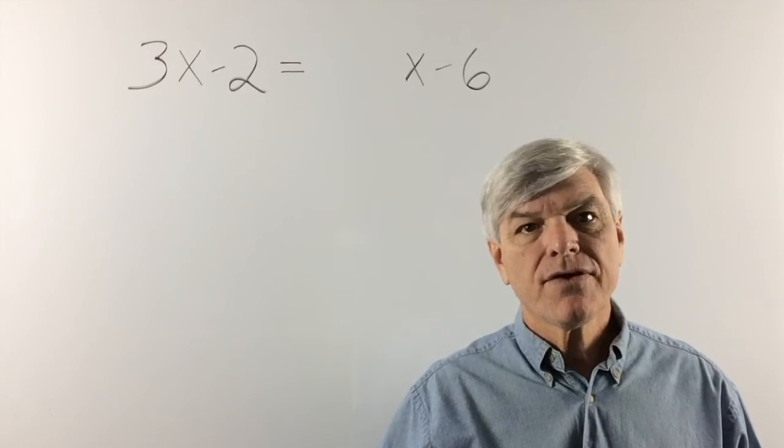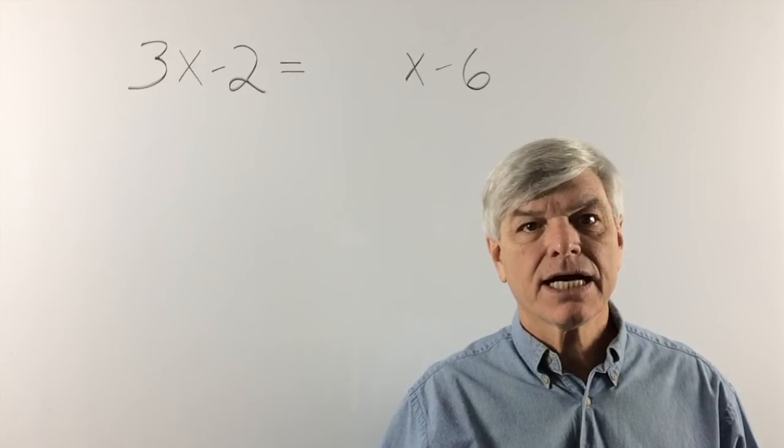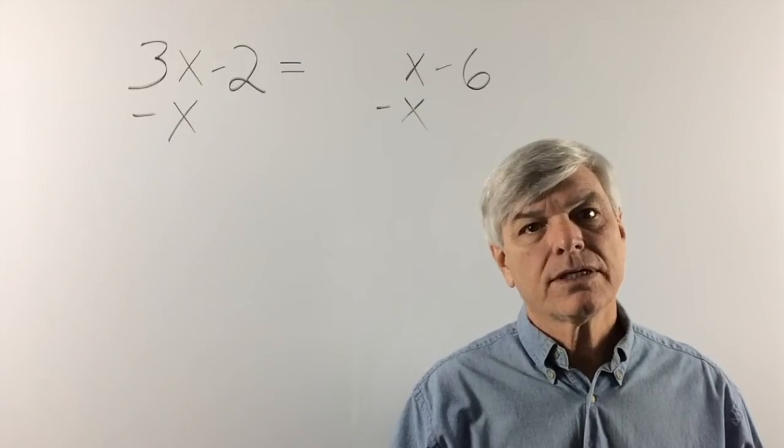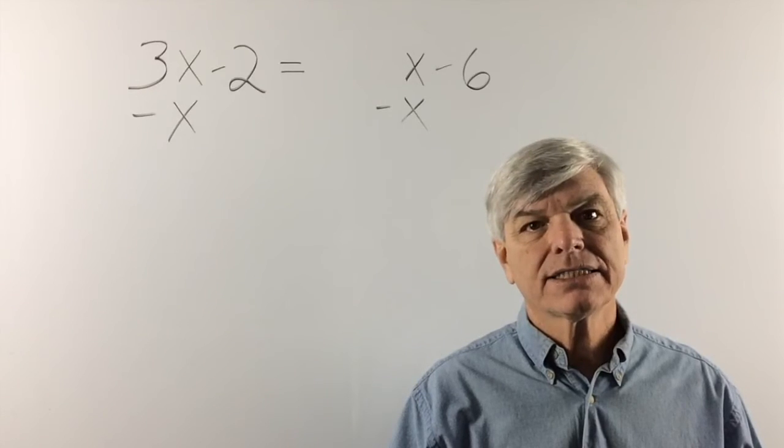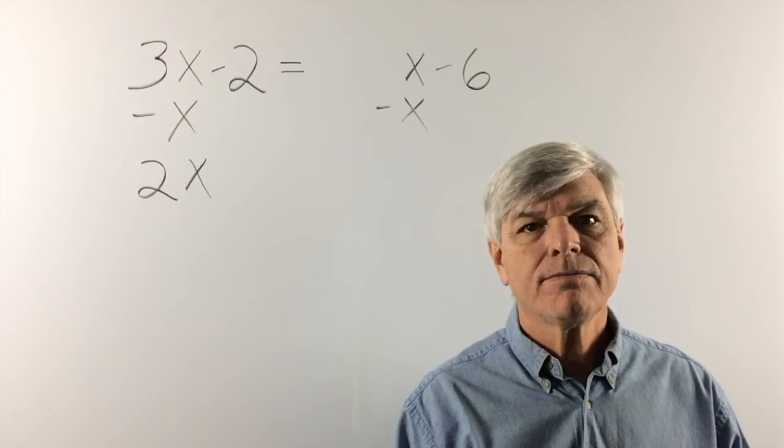So let's move the x's over to the left-hand side. Since 3x is our biggest x, that will eliminate x on the right-hand side, and on the left-hand side we have 2x. Let's bring everything else down.